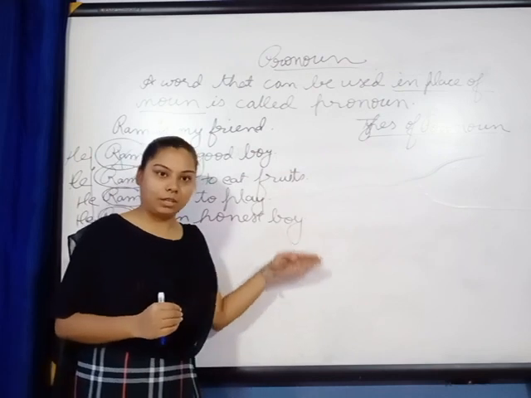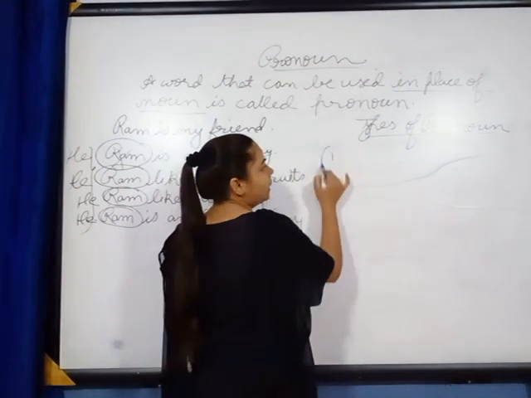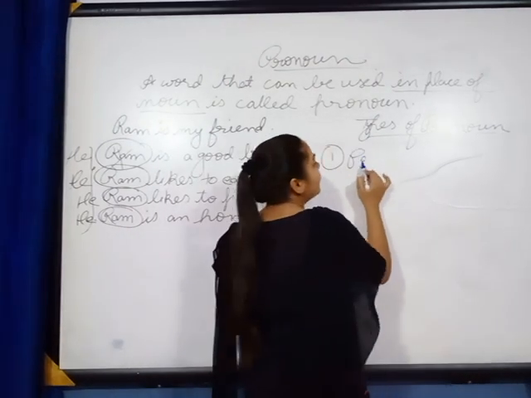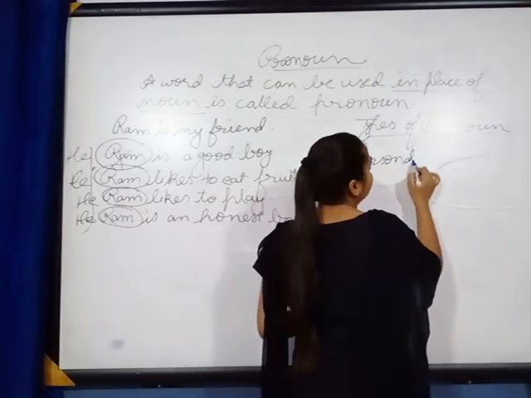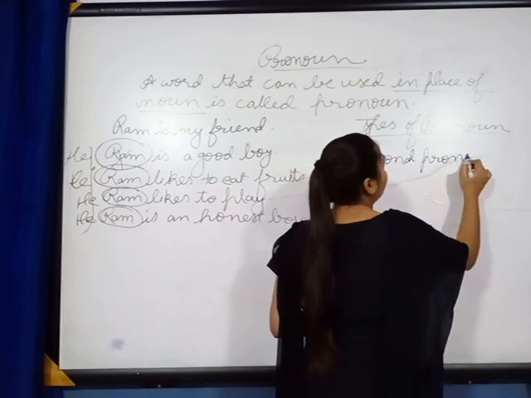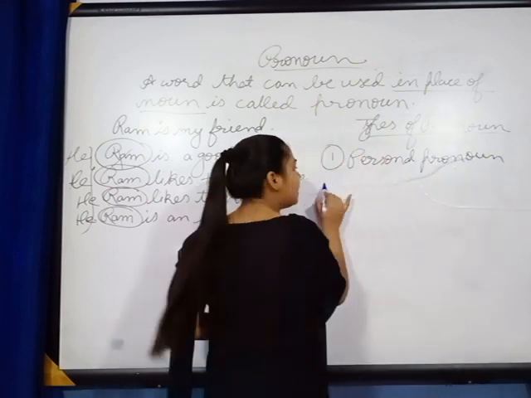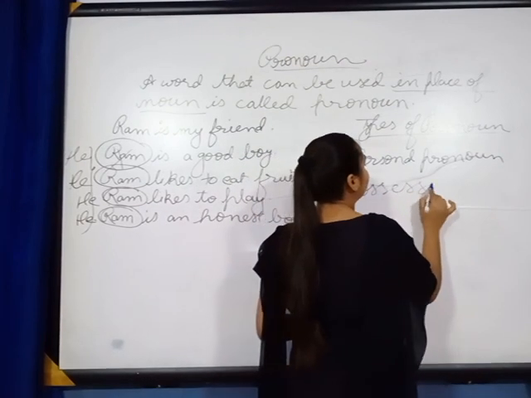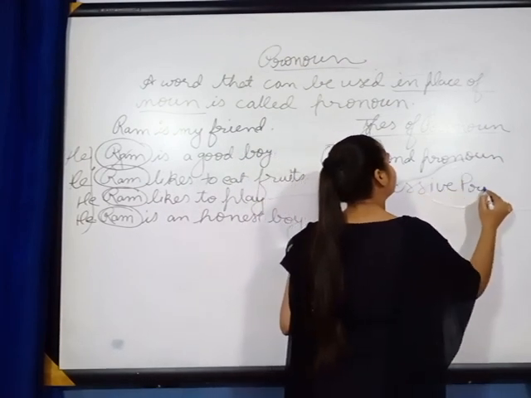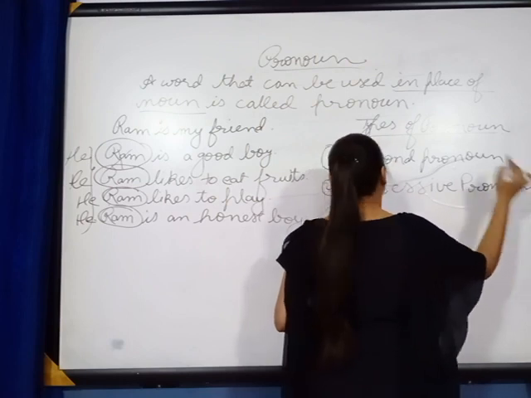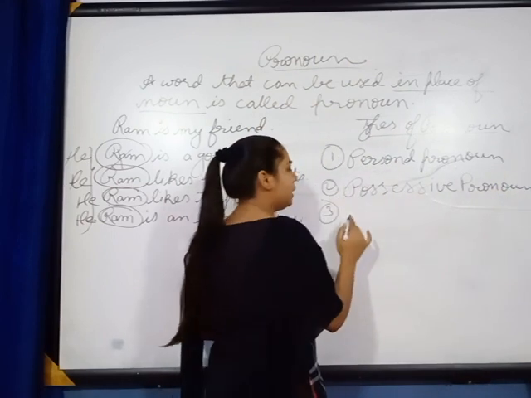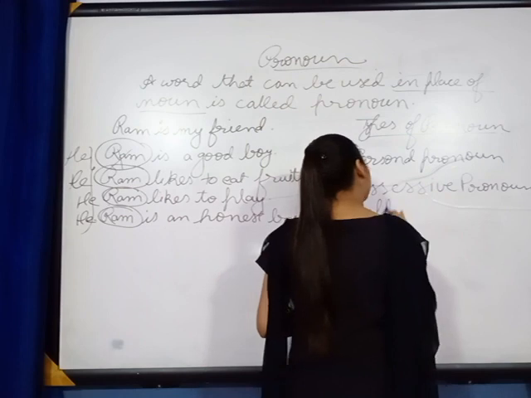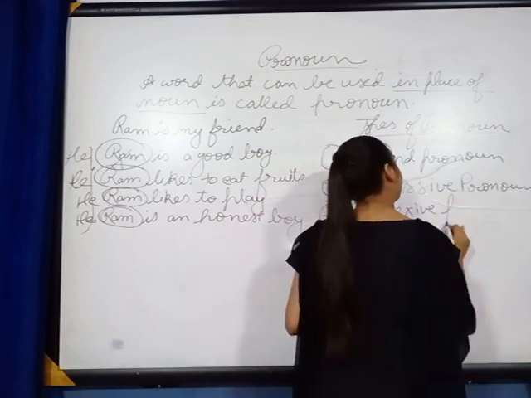I'll write it here. The first one which we will discuss today is personal pronoun. The second one is possessive pronoun. The third one is reflexive pronoun.